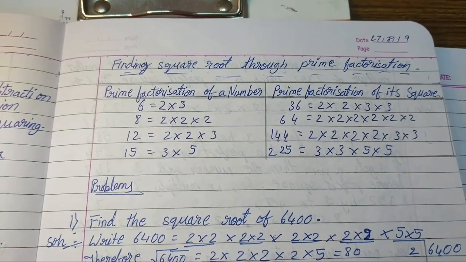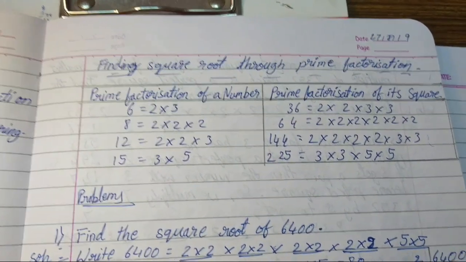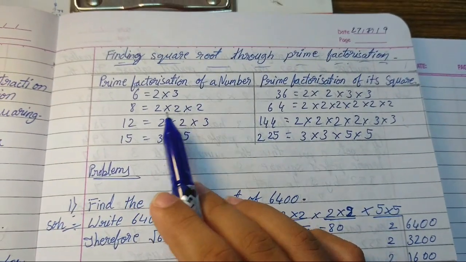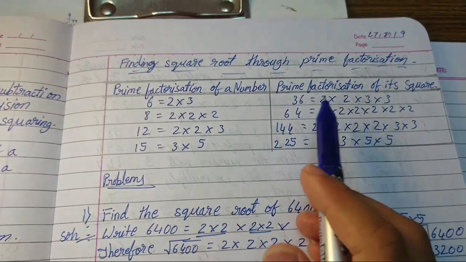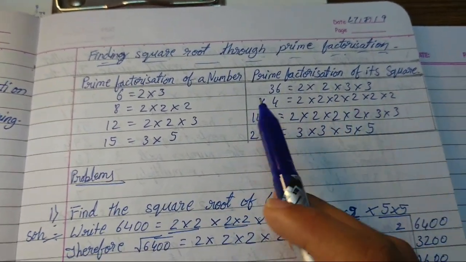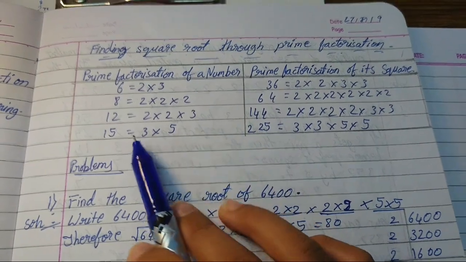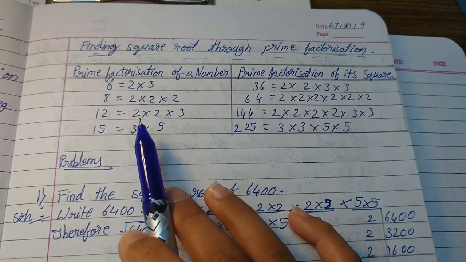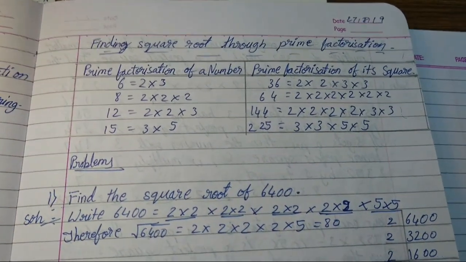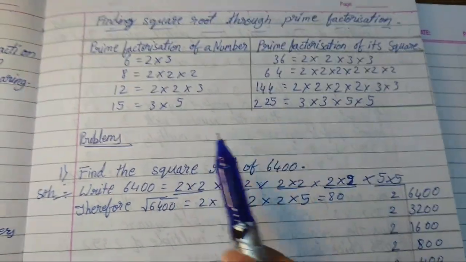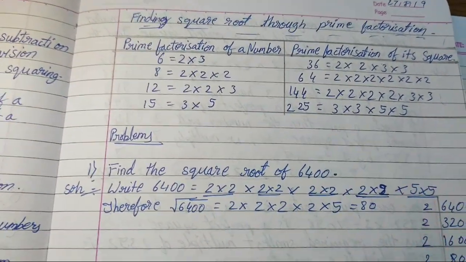Okay. So we can also find square roots through prime factorization. Prime factorization is nothing but, if we take 6 here, it will be 2 into 3, like that. That is the prime factorization, right? So you can go to this table once. So 6 is 2 into 3. 8 is equal to 2 into 2 into 2. If you multiply 2 into 2 into 2, you get 8, right? So this is the prime factorization. We have factorized this, right?